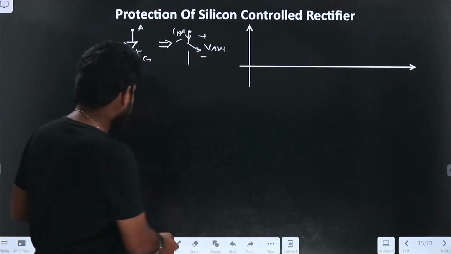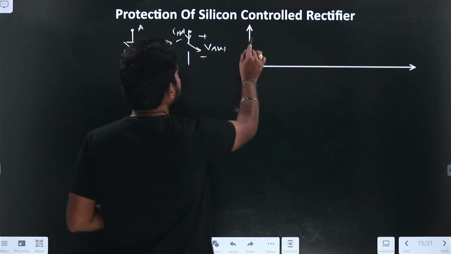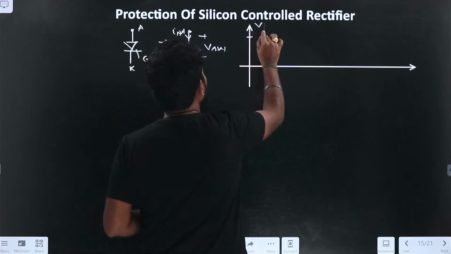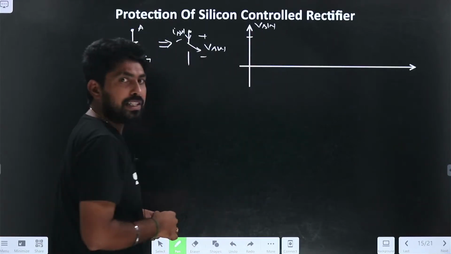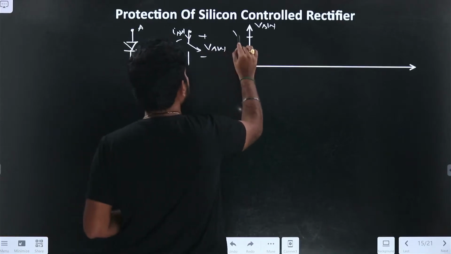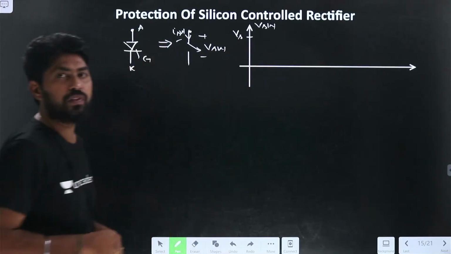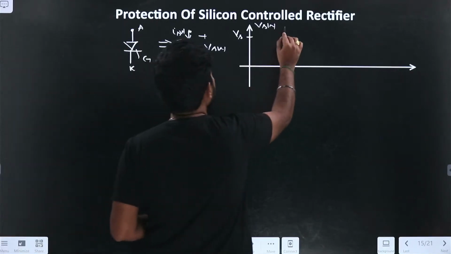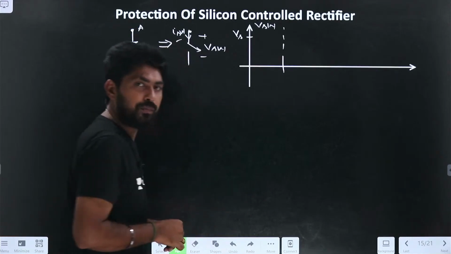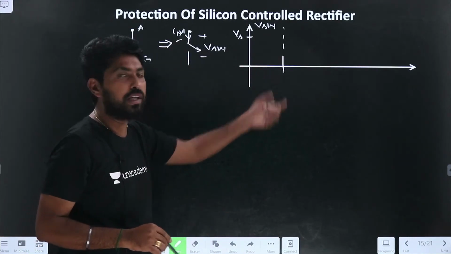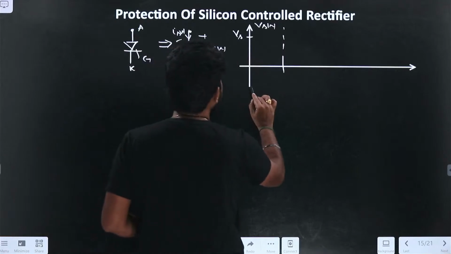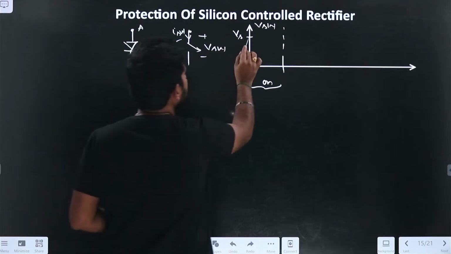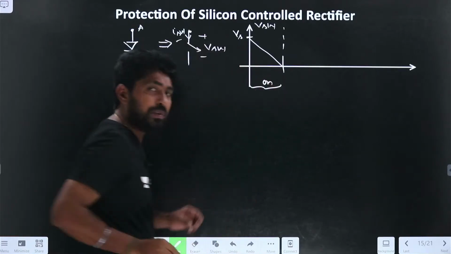In the ideal case, with some assumptions, if you draw that, it will be like this. If I draw the voltage across the switch, let us assume the steady state value of Vs will be like this. During the off condition of the switch, it is Vs. Let us assume that from here to here the device is going to be turned on. So the turn on time of the device will be from here to here. During the on condition of the switch, the Vs will reduce. Let us assume the device drop is 0 here.